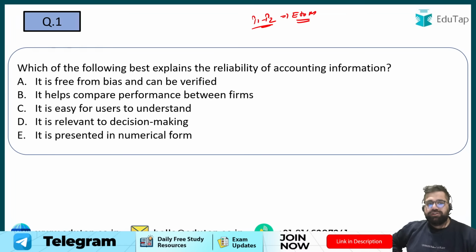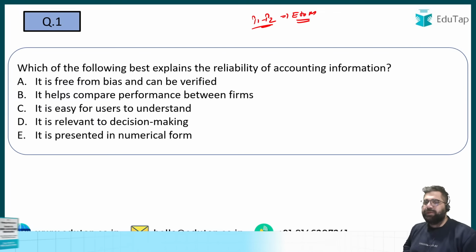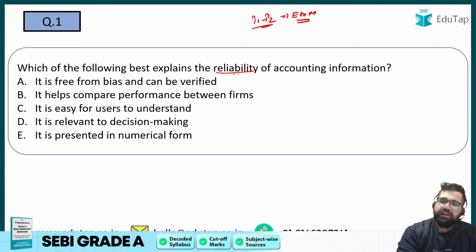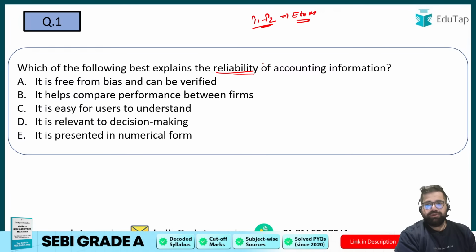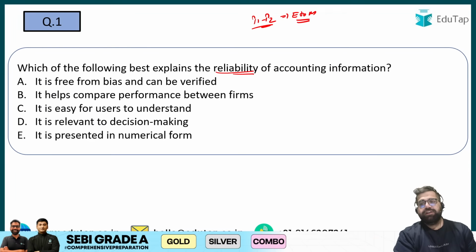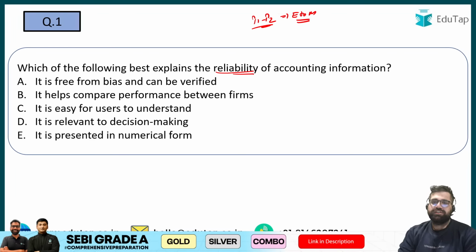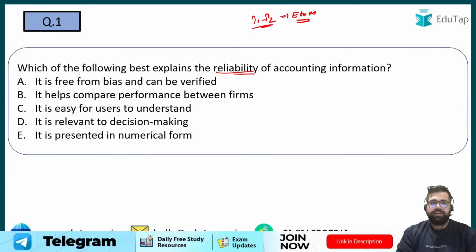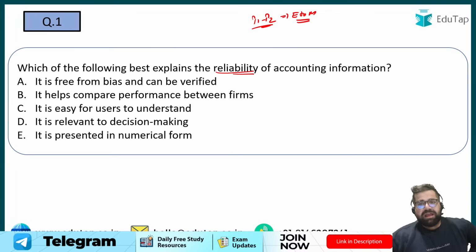Question number 1 on your screen. Which of the following best explains the reliability of accounting information? Now, if you see years 2020 to 2024, they are asking questions on the characteristics of accounting information. So the first 2 questions are based on characteristics only. Which of the following best explains the reliability? Reliability means that I can rely on the information which is being provided to me as an accounting user.